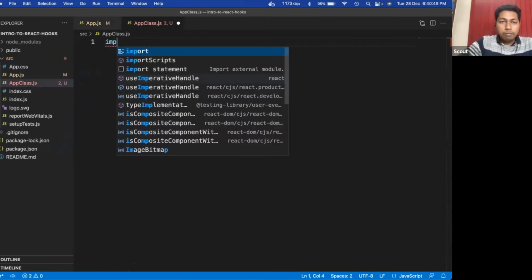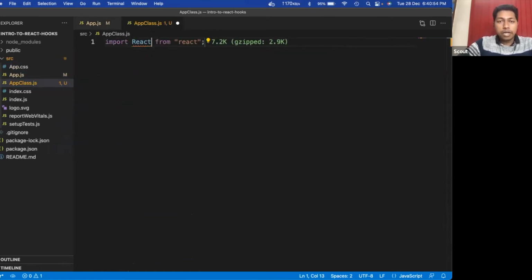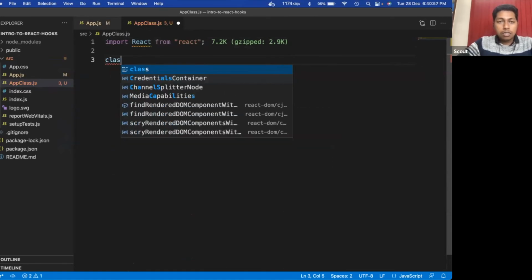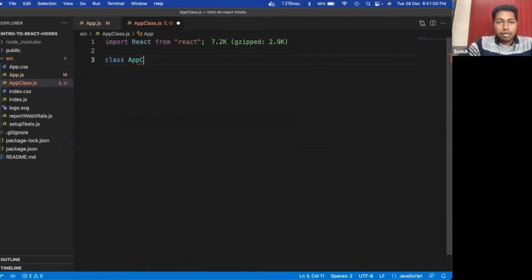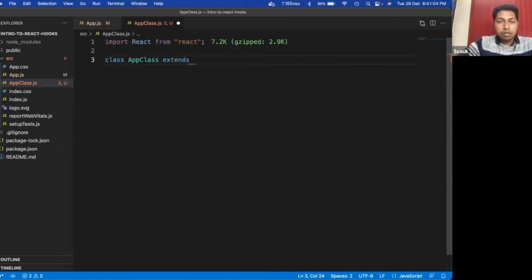Here we will import React from React, class AppClass extends React.Component. Whenever we are defining a class based component, one method you have to define is the render function.